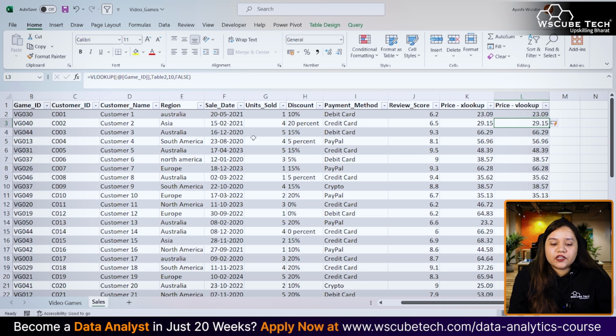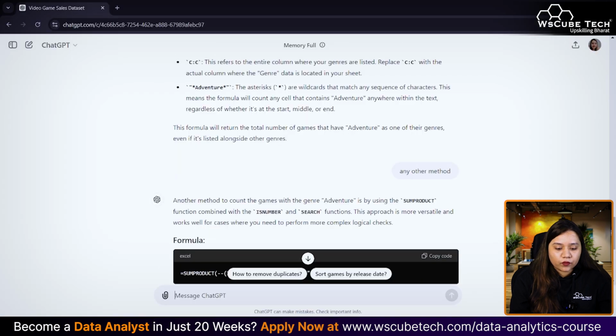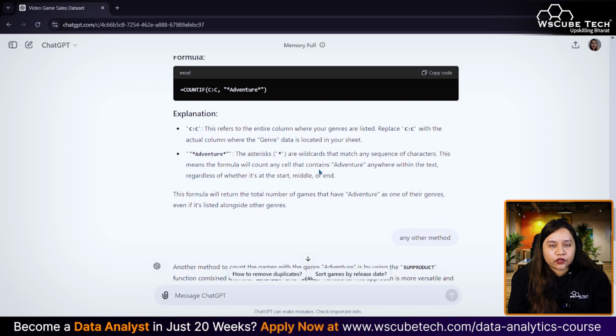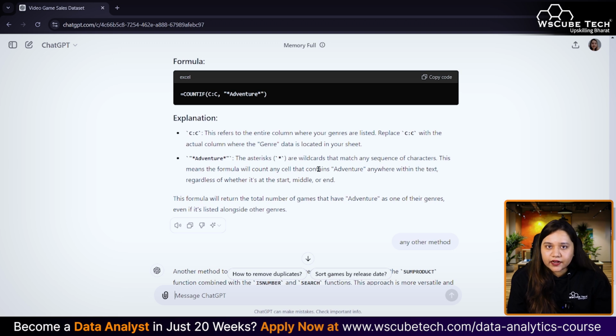Now in a new column you can multiply units sold with the price, and you can get the revenue. Once you get the discount amount, you can also apply the discount and get the revenue again, meaning how much revenue you generated after applying the discount. So this is how you can practice Excel formulas and create data sets for yourself. You can just open ChatGPT and ask it to create any kind of data. It will create the data for you with the desired columns you're asking for. Ask it to make it unclean, and also ask it to make it realistic, and it will do all the things for you.